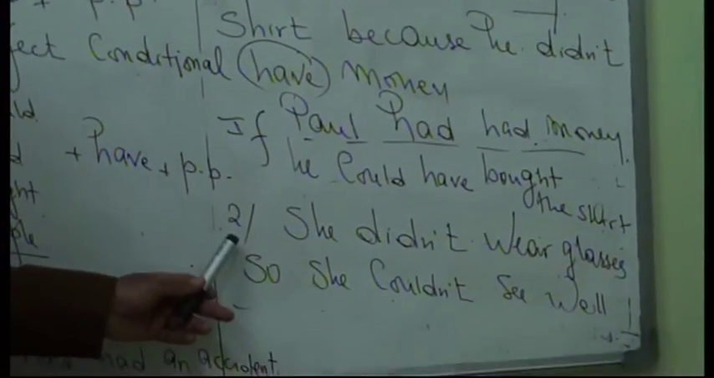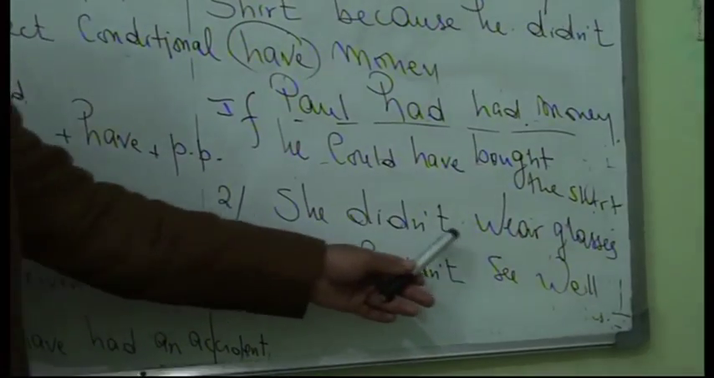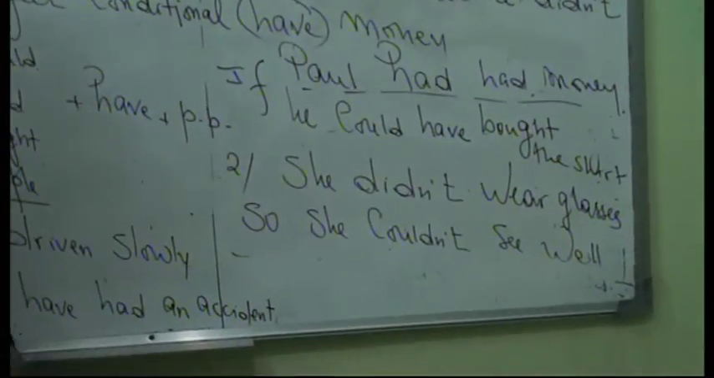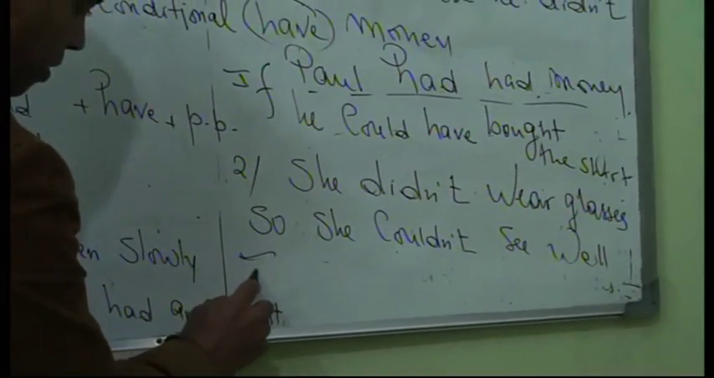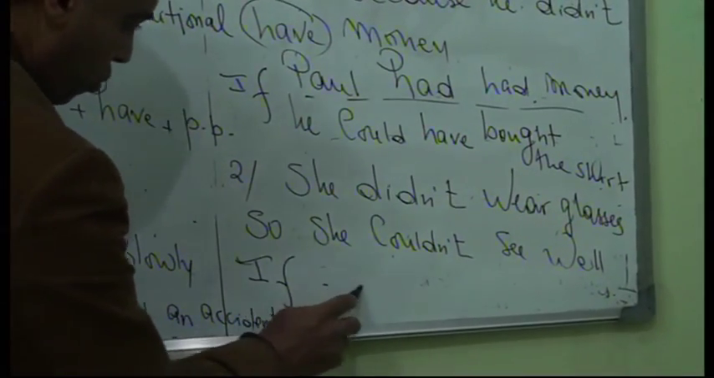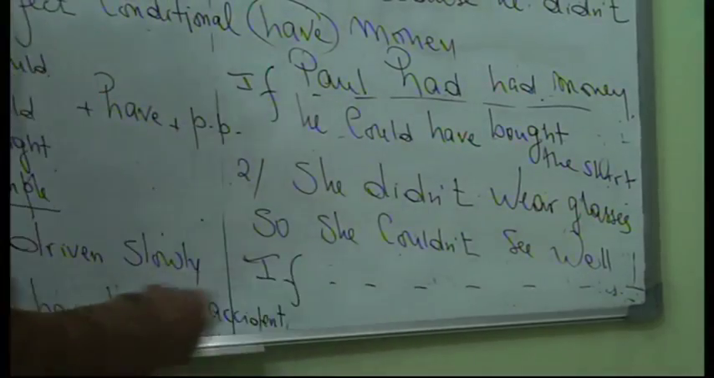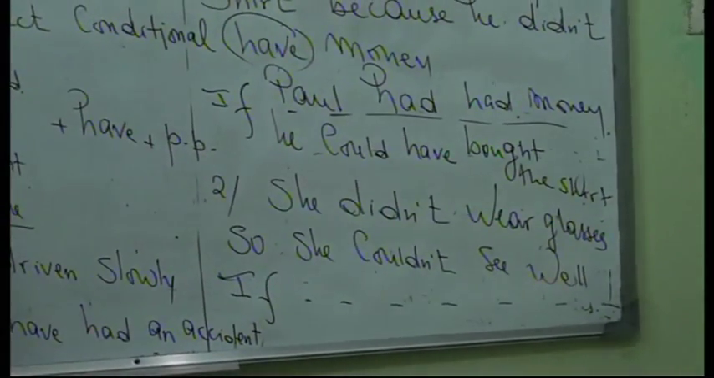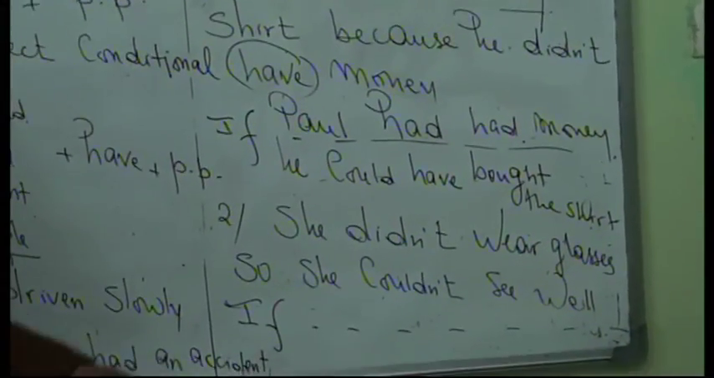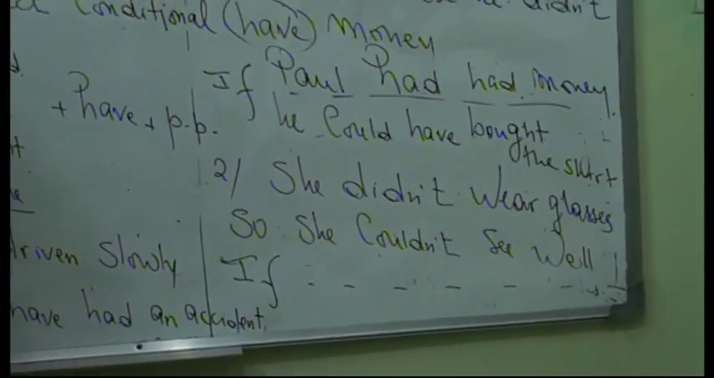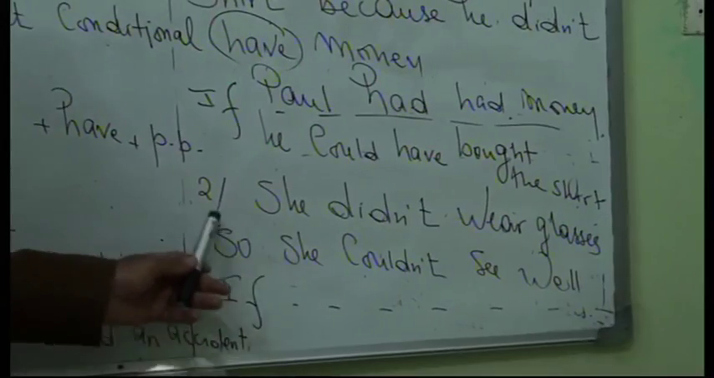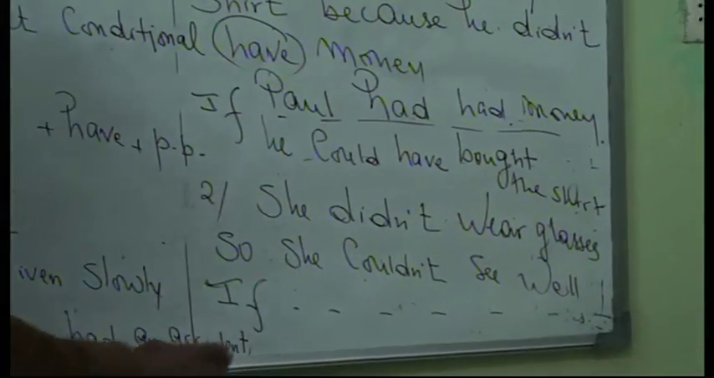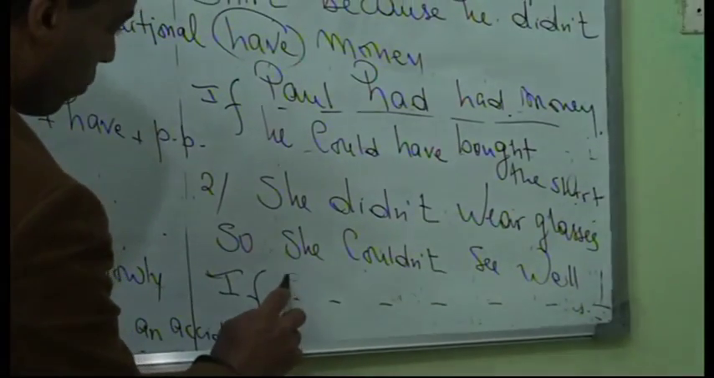Number 2: she didn't wear glasses, so she couldn't see well. So the question is like this. You are given the word if, and you have to complete this or fill in the blanks. Good. You are going to pay attention first to the linking word here in order to understand the sentence.